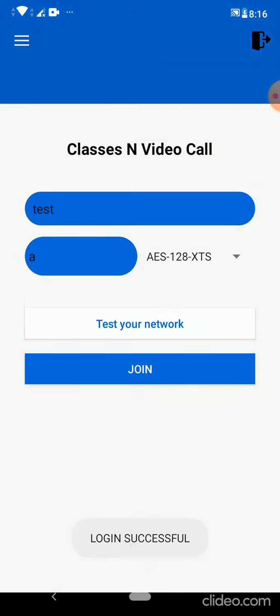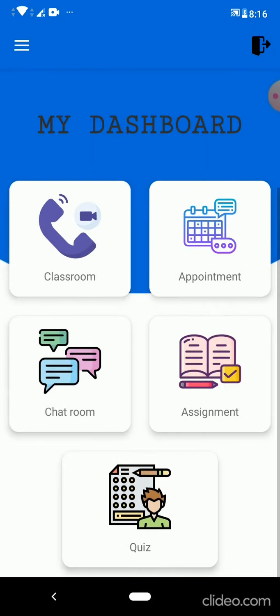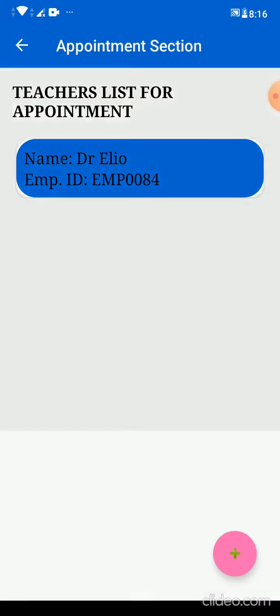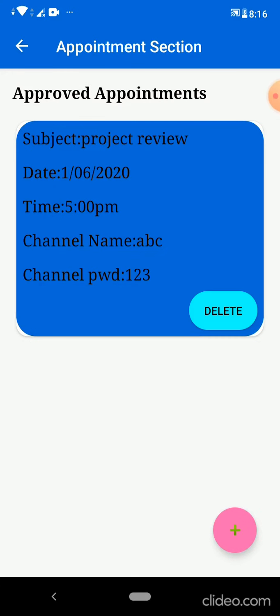So the classroom remains the same, the rules are the same. If you go into the appointment section, you will see the teachers list that you are enrolled with. Like Dr. Lu you are enrolled with, and when your appointments get approved, you can see the subject, date, time, and channel name and channel password of the online meeting that your teacher has assigned. And there is a plus sign in the right corner.